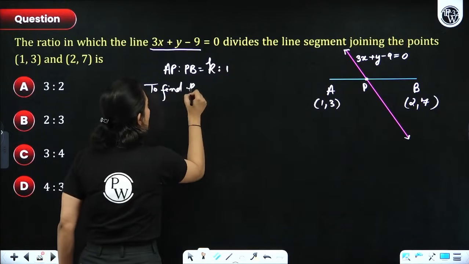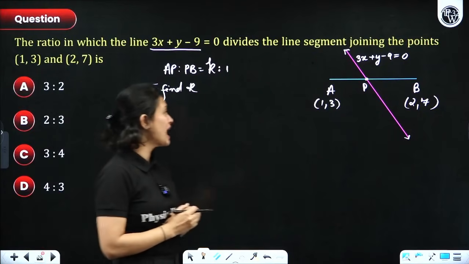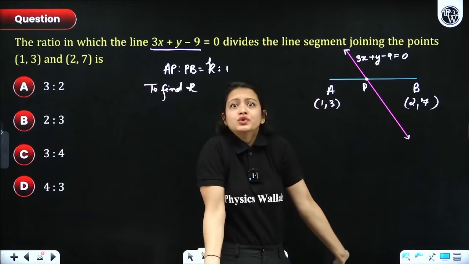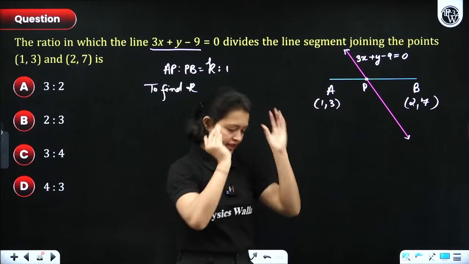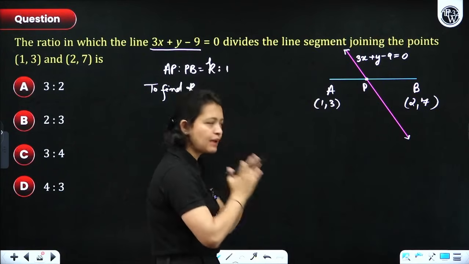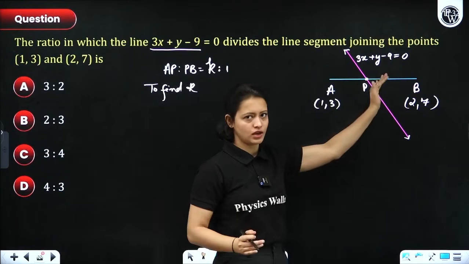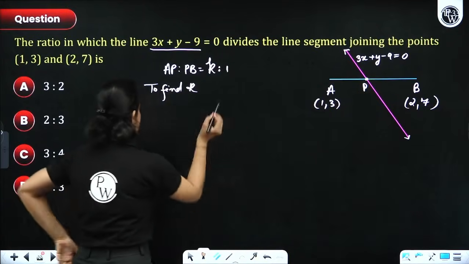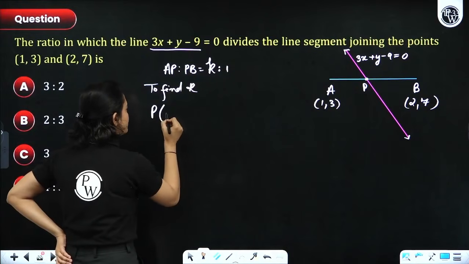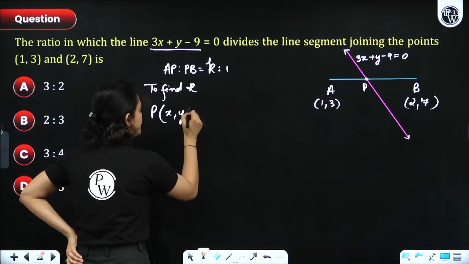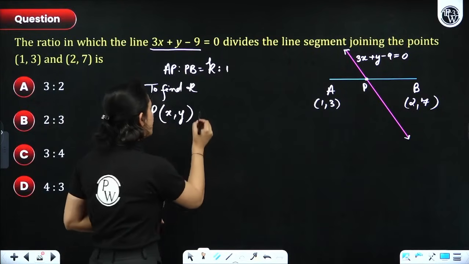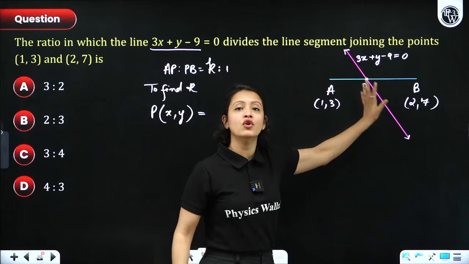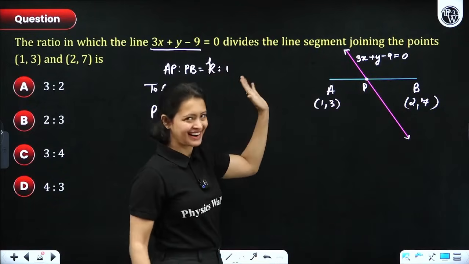Now, how are we going to do that? I do not know the coordinates of P. So let's think. Dekho, step number 1, I am going to figure out the coordinates of P in terms of k. Let the coordinates of P be (x, y). I can use the section formula to figure out the values of x and y in terms of k and 1. Right or not?